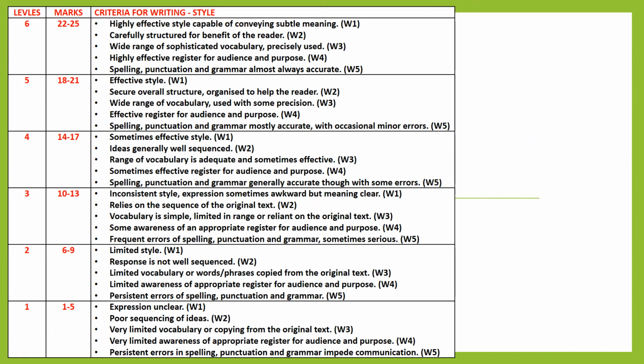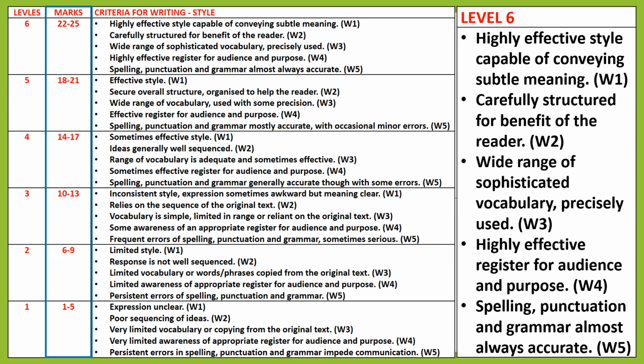Now let's discuss the criteria for writing. The quality of your writing will be assessed out of 25 marks using established writing standards which demand a response that employs a highly effective and well-structured style, uses precise vocabulary, adopts an appropriate register while maintaining near-perfect spelling, punctuation, and grammar.